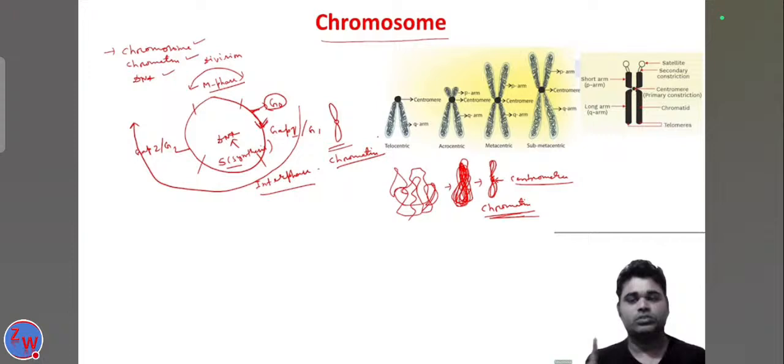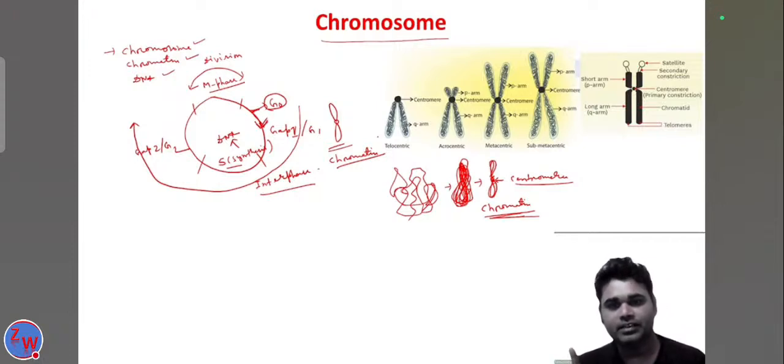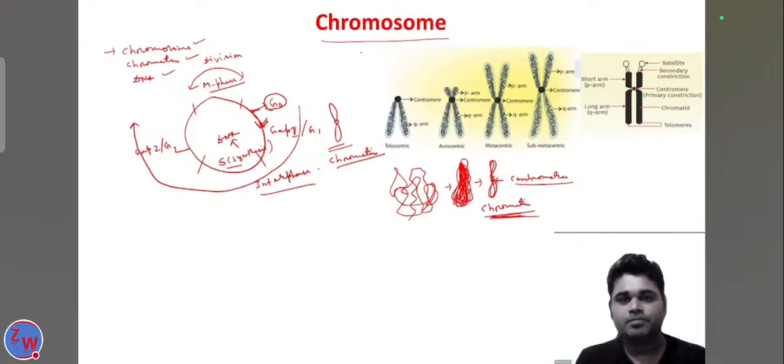A single DNA coils together and forms a chromatin-like structure. So we can say that one chromatin contains one DNA.